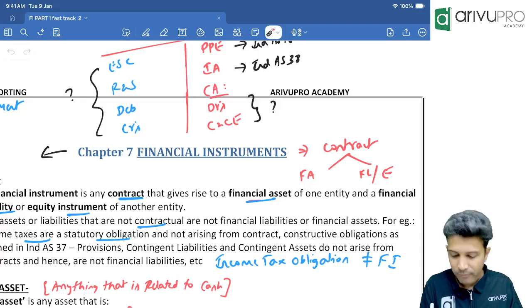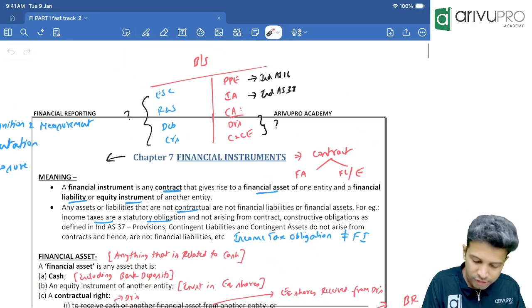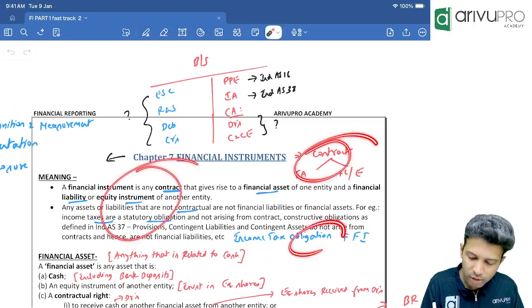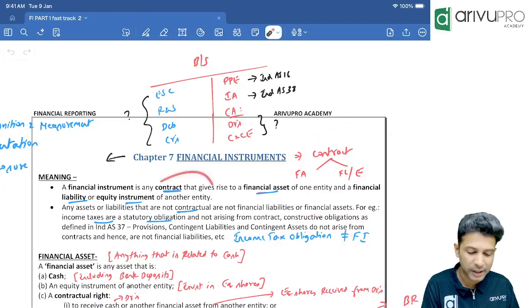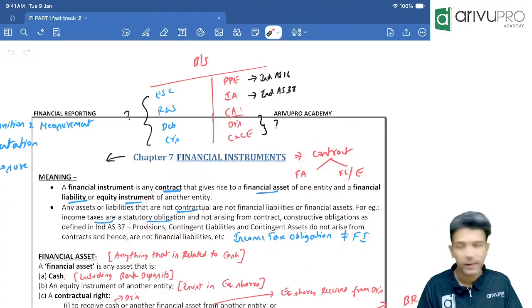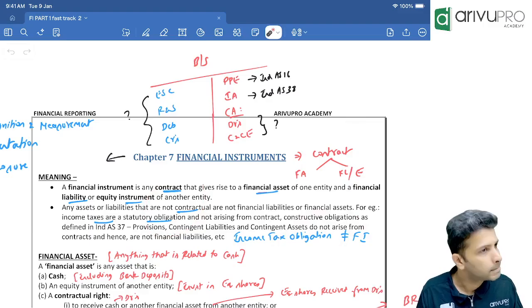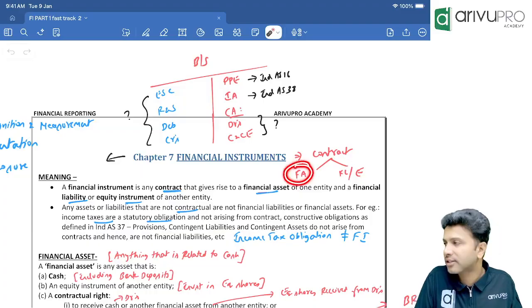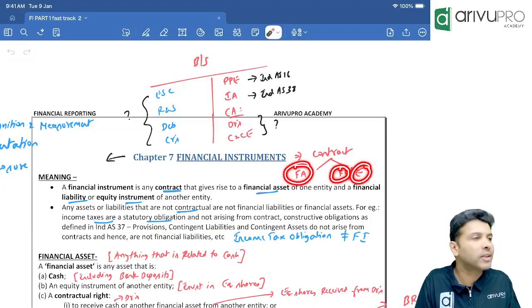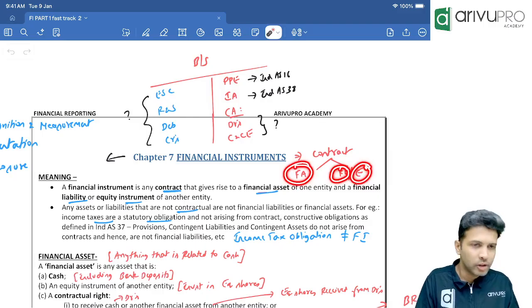Point number one. Are we comfortable, sir? No need to study all of this. I've just summarized what all you need in the pointers there. So like this, if you know, then the first para, the meaning portion, is done. Can I get to the next one? Yes, sir. Okay. Next, now we need to know what is a financial asset, what is a financial liability, what is equity. So one by one we will go.